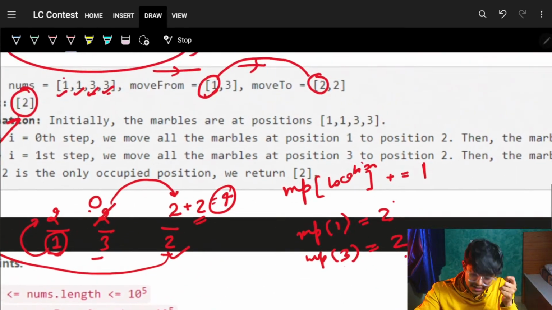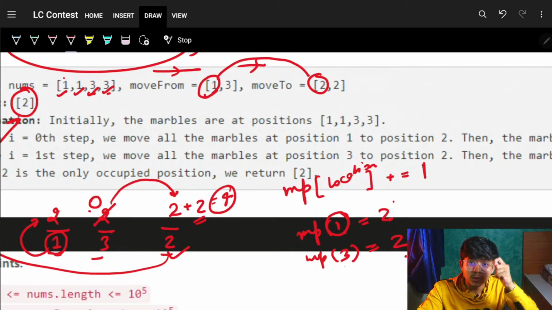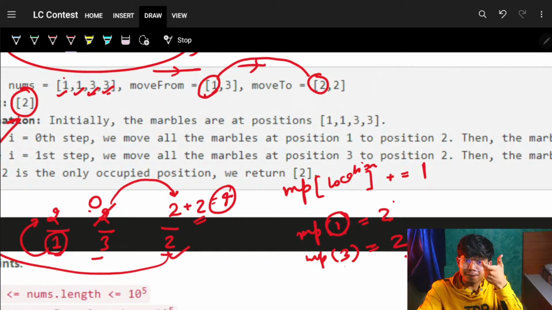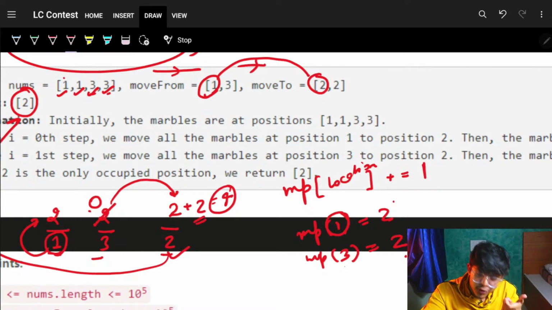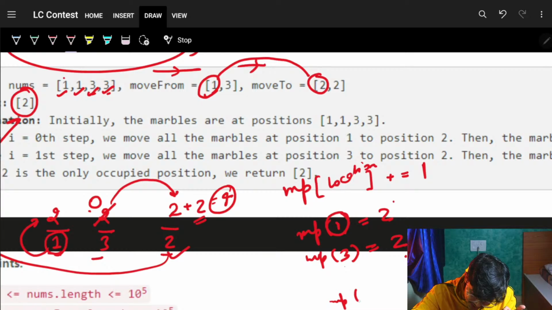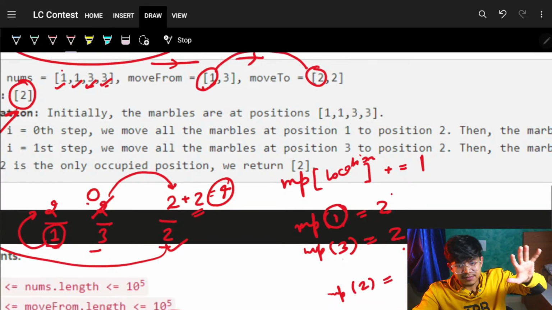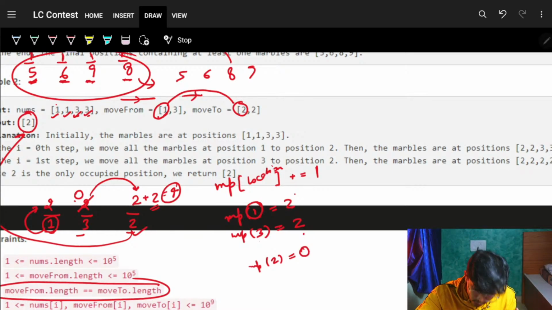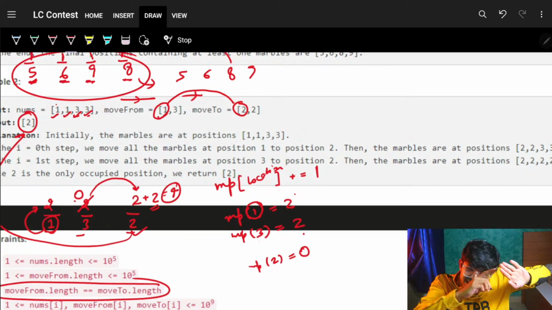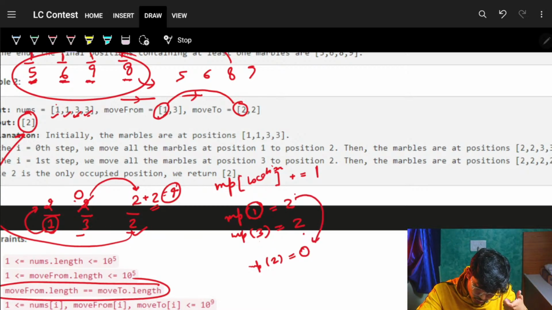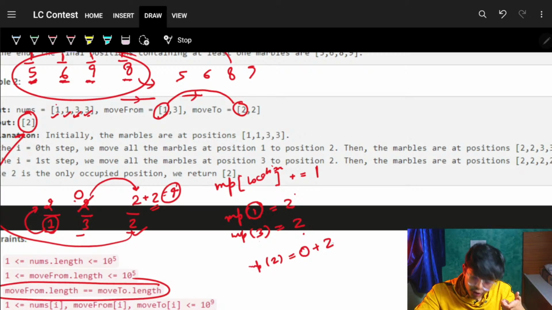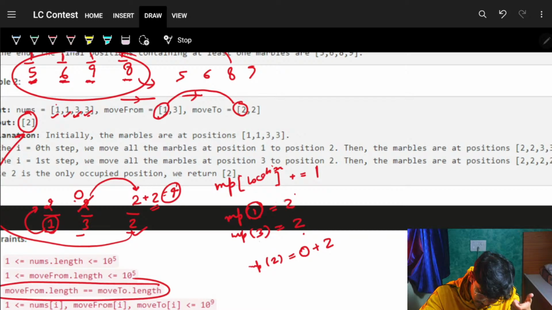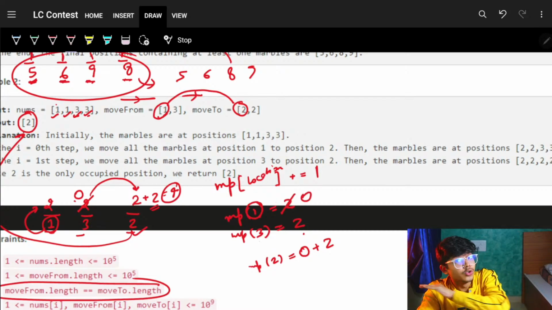So for whatsoever key was 1, I will just have to shift all the marbles to 2. At location 2, whatsoever marbles were there initially, marbles initially were 0. Please shift all the marbles of 1 to 2. So I will simply add a 2, because all the marbles at location 1, which were 2, are shifted to location 2 itself. And also please make it 0, because it is no more there.